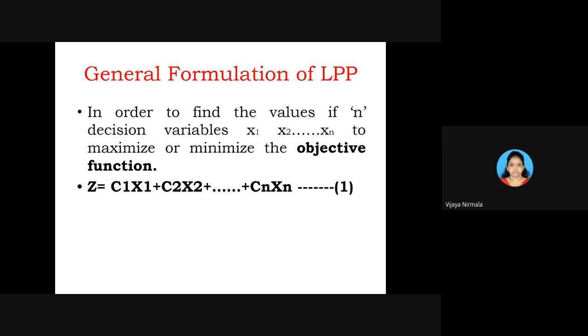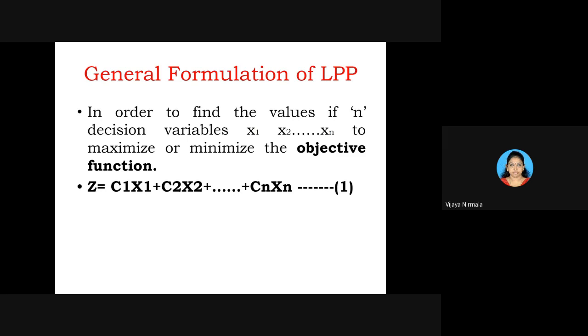So, in order to find the values, if n decision variables are there, for example x1, x2 and so on, xn, and these are used to maximize or minimize the objective function, then how do you write Z?